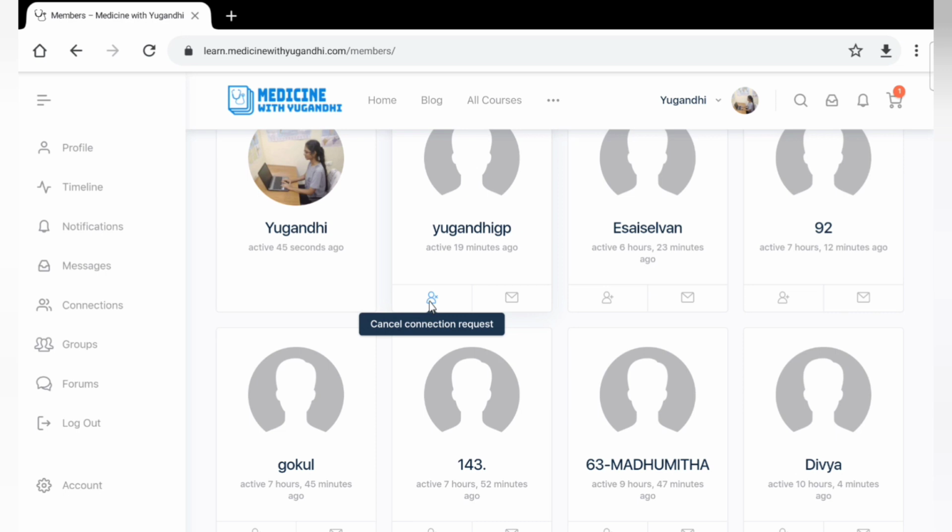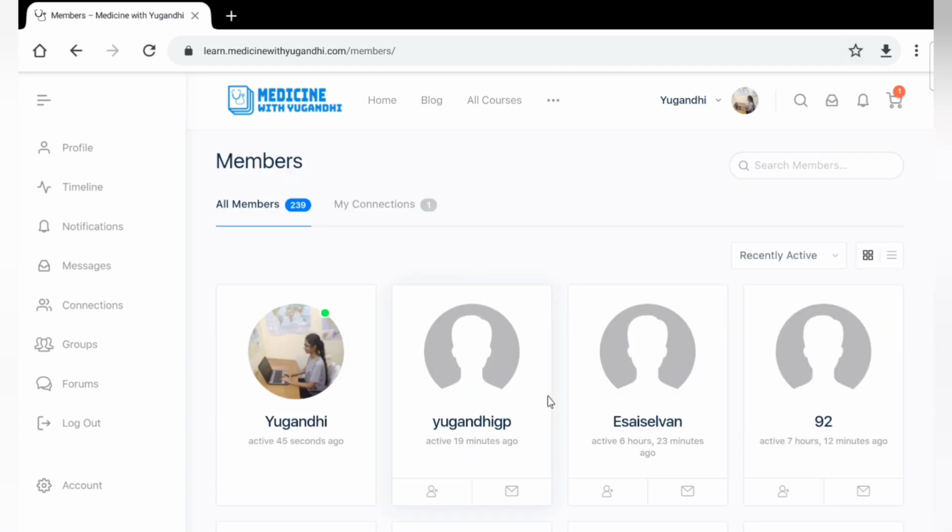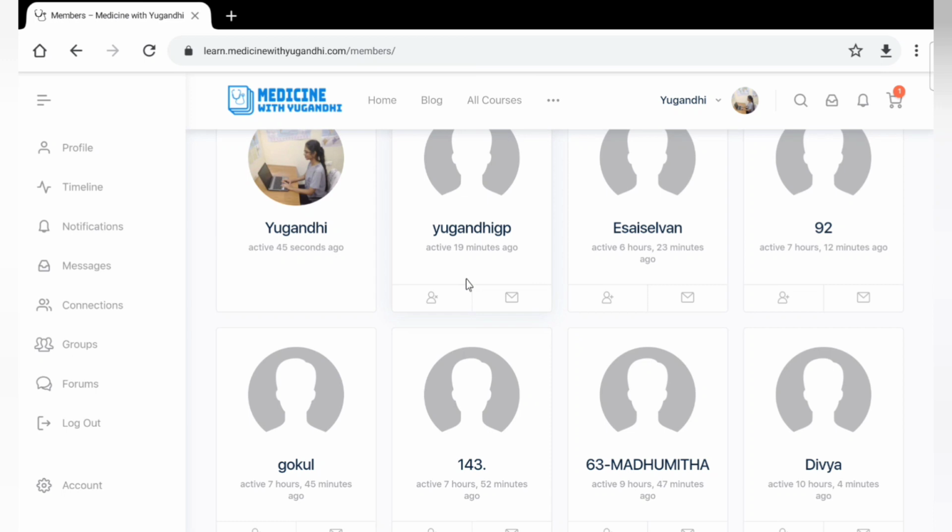If the person accepts your connection, you will be connected automatically, and you can send messages and share details with each other. You can easily communicate with friends from your college as well as from other colleges, and then you can find the forums. I hope I have already mentioned the forums.